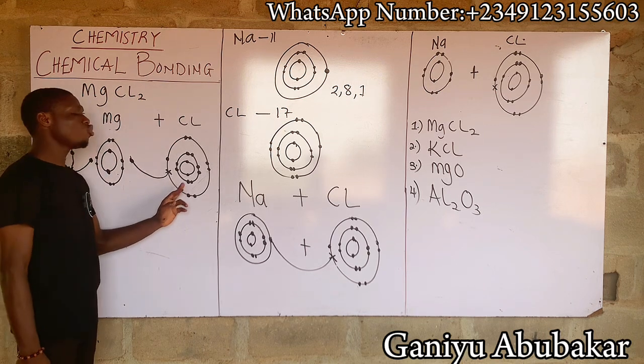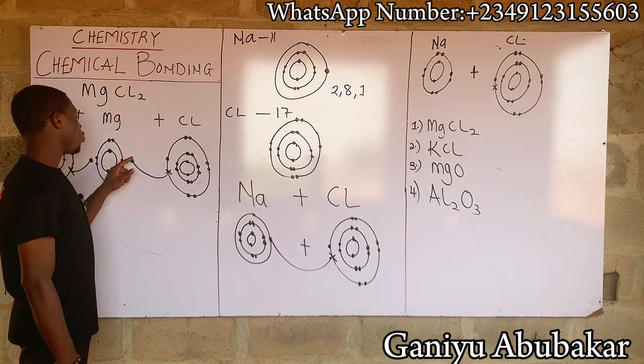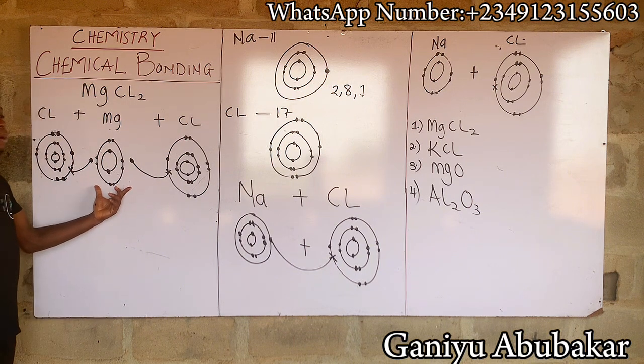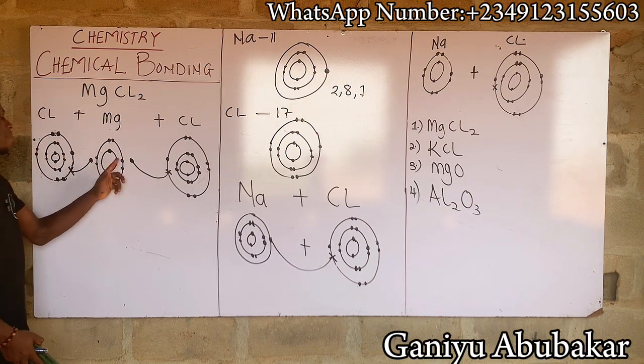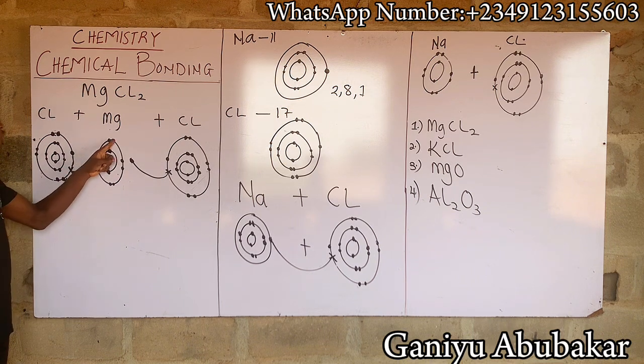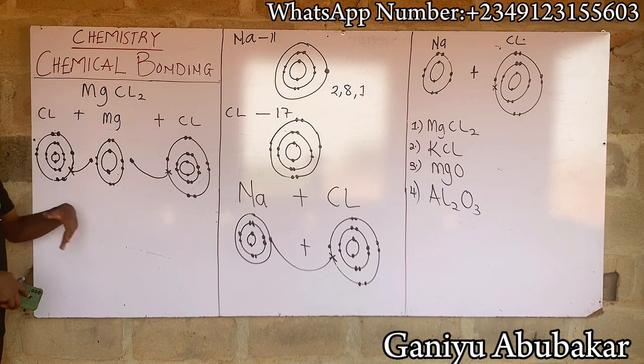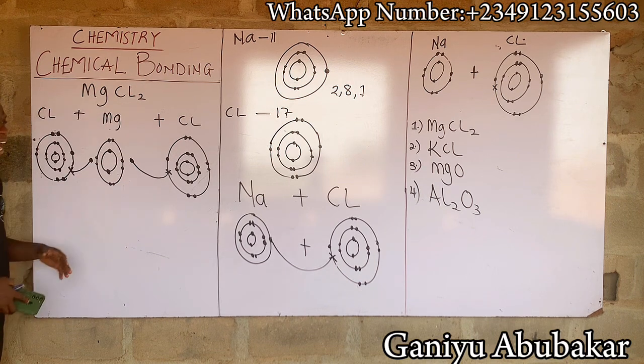Chlorine here has also become stable with this one electron attached to it. Also, magnesium, irrespective of these two electrons that have been donated or transferred, still has an octet configuration. So it's a stable atom. So it becomes your concept that MgCl2 is actually going through an electrovalent bonding, the transfer of electron.